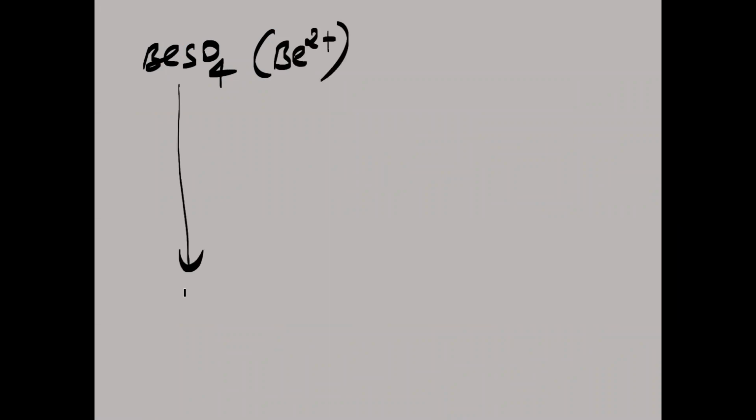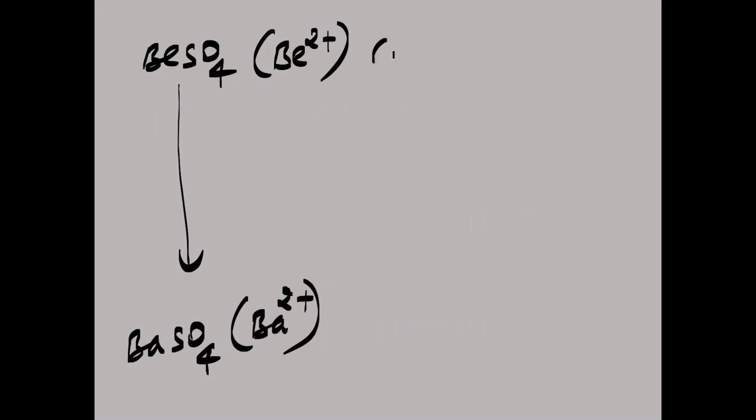From beryllium sulfate to barium sulfate you take. Barium sulfate. Here which ion is the cation? Barium plus 2. Here beryllium plus 2 is small sized, barium plus 2 is large sized. Now from top to bottom size is increasing. When size increases, both lattice enthalpy and hydration enthalpy should decrease, right? So in this case, what happens now here?